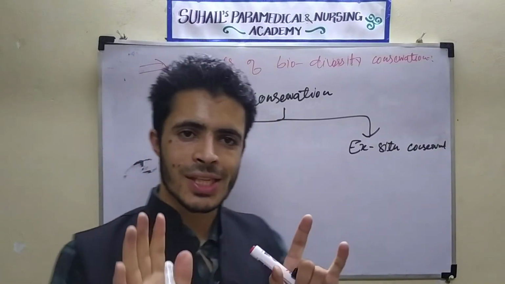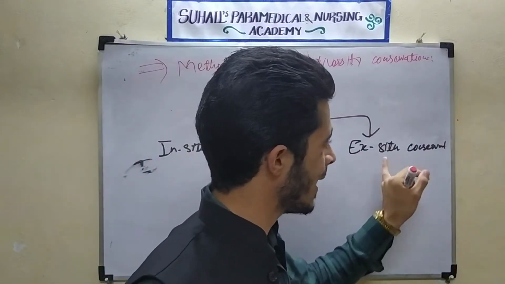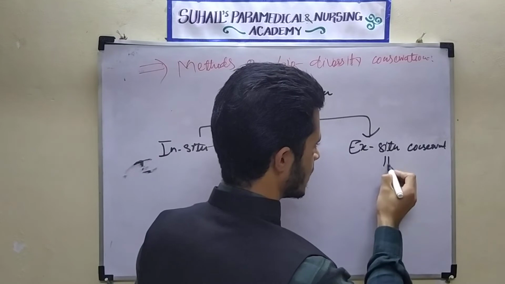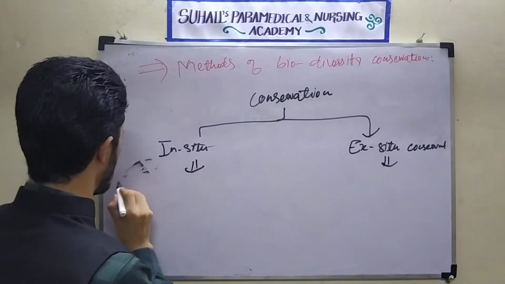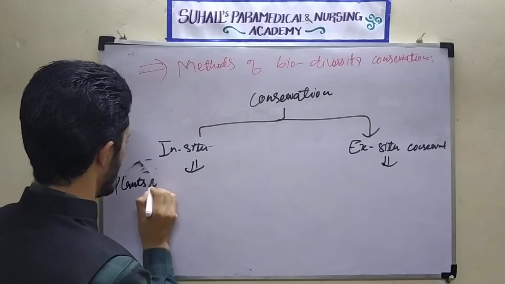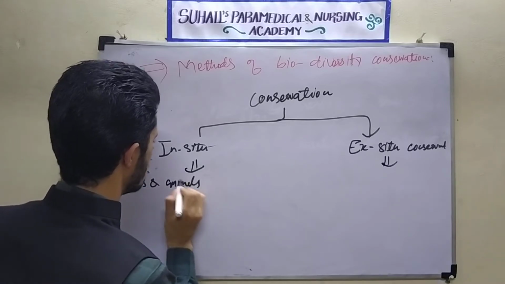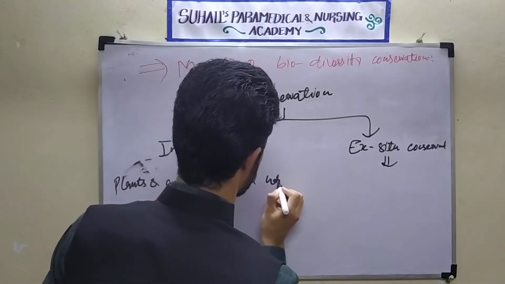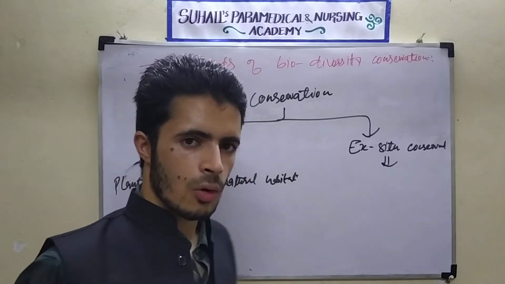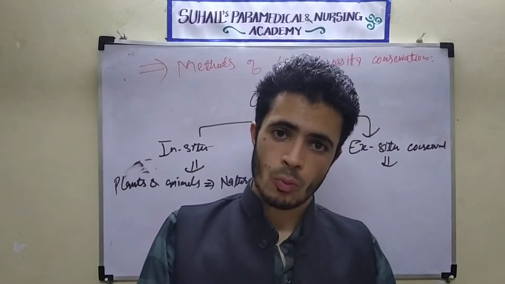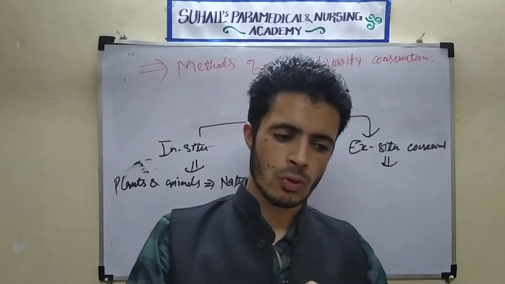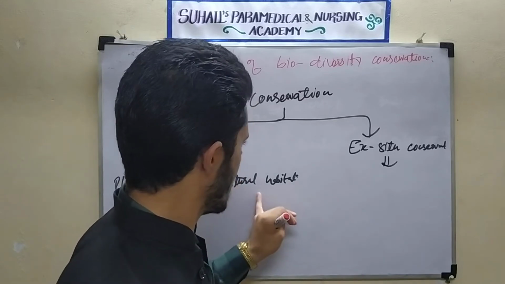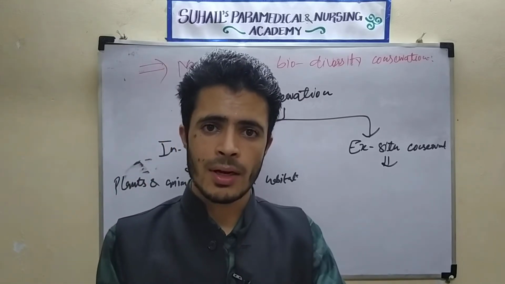In-situ means in the same natural habitat. Ex-situ means outside the natural habitat. So in in-situ conservation, the biodiversity, the plants and animals, are being protected in their natural habitat. Natural habitat means where the plant is present, where the animal is present. At the same place we will protect that plant and animal. This is called in-situ conservation.